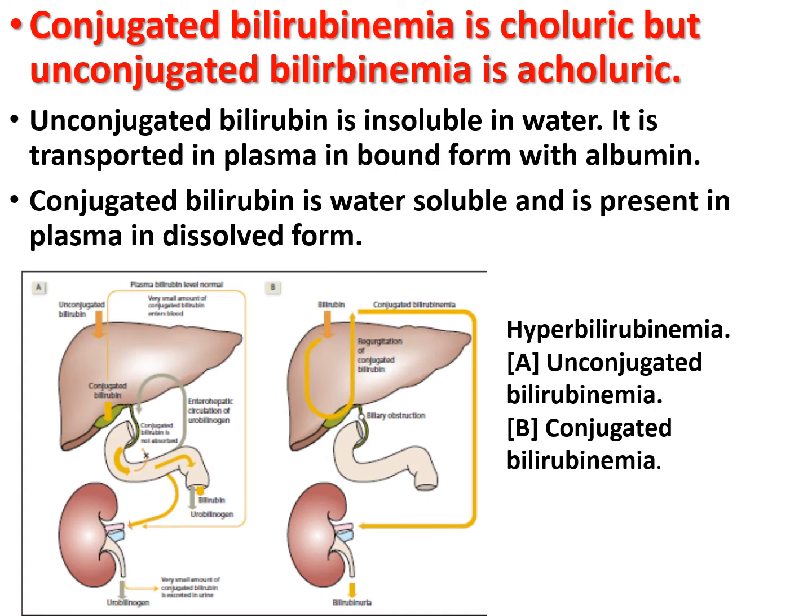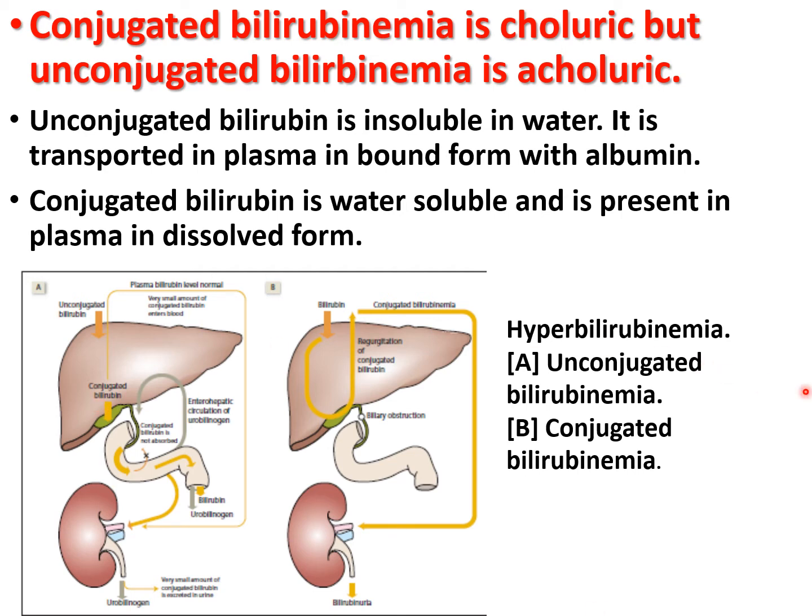Now conjugated bilirubinemia is choleric, but unconjugated bilirubinemia is acholeric. Why? Unconjugated bilirubin is insoluble in water and is transported in the plasma bound with albumin. Since albumin is not filtered into the urine, unconjugated bilirubin does not appear in urine. Hence in unconjugated bilirubinemia, the jaundice is acholeric, no bile in the urine, and this process is seen in figure A.